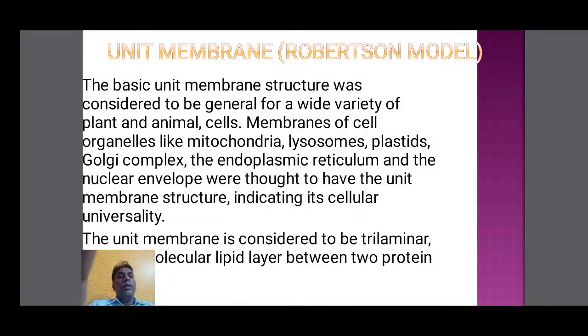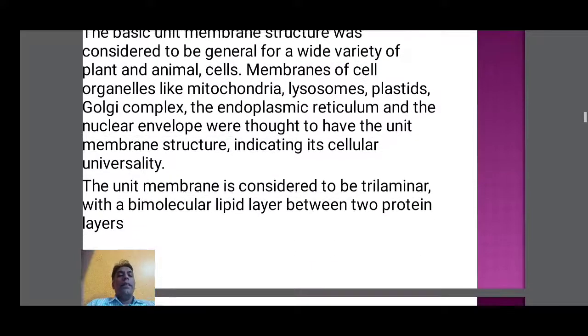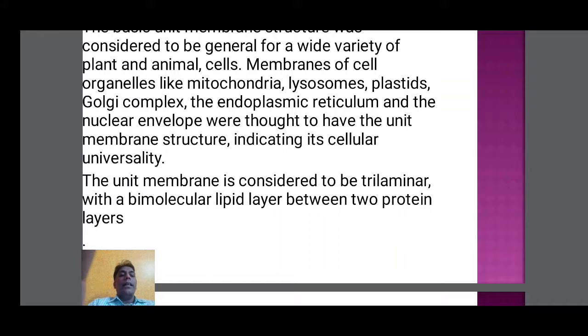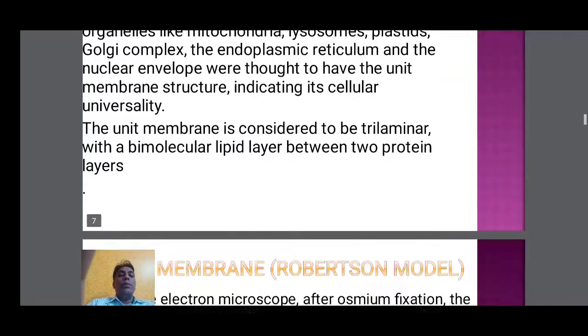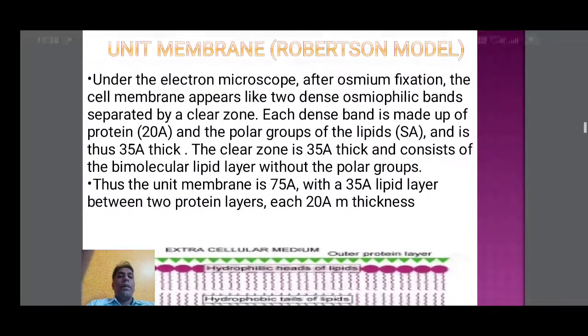According to this model, all the organelle membranes, and at the same time the cell membrane, have a unit-like structure. That's why this model is called the unit membrane. The unit membrane is considered to be trilamellar, with a bimolecular lipid layer between two protein layers.